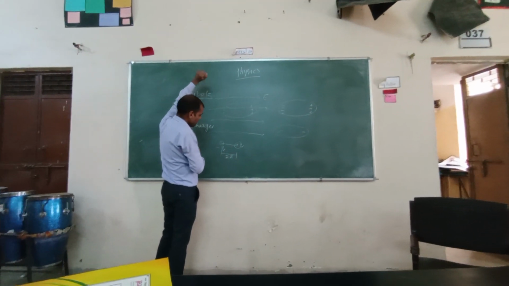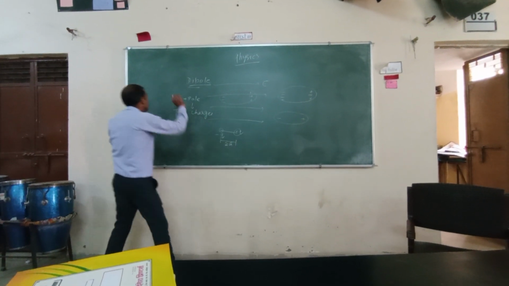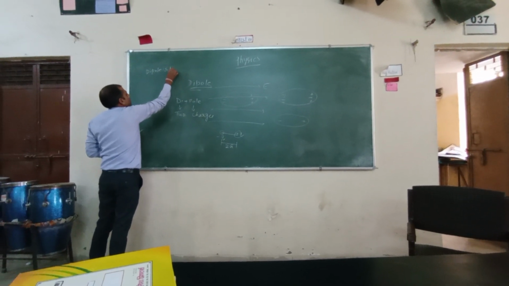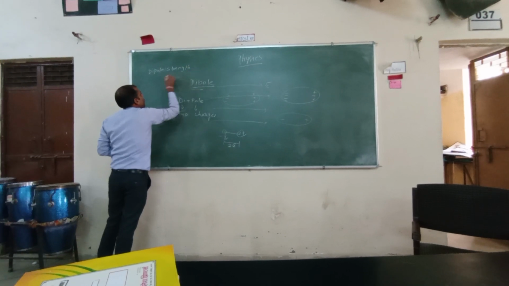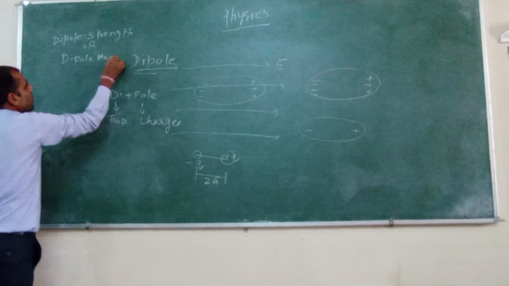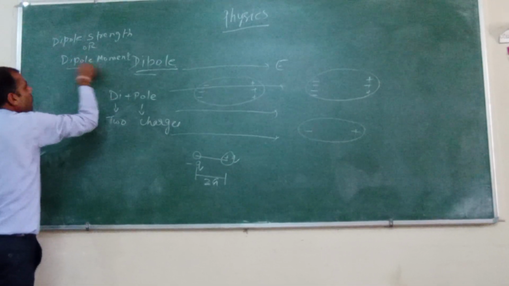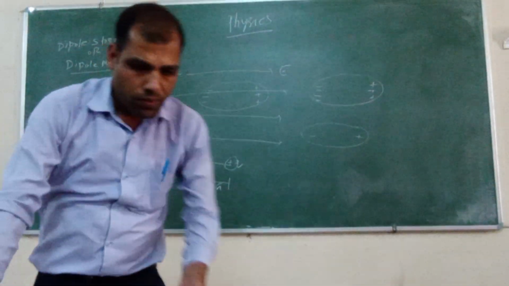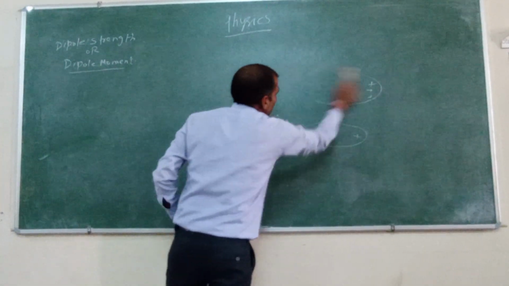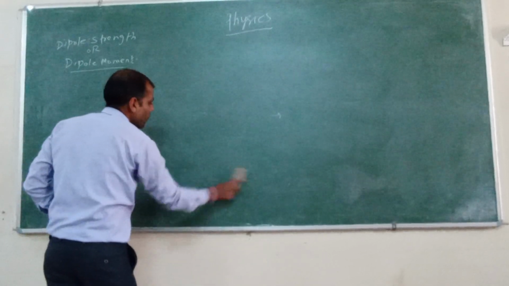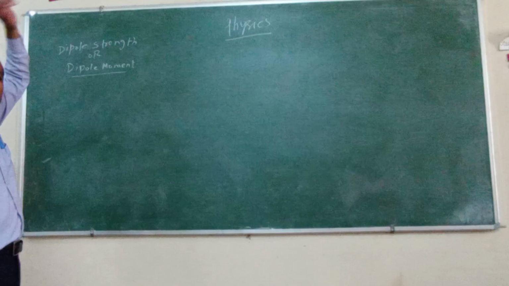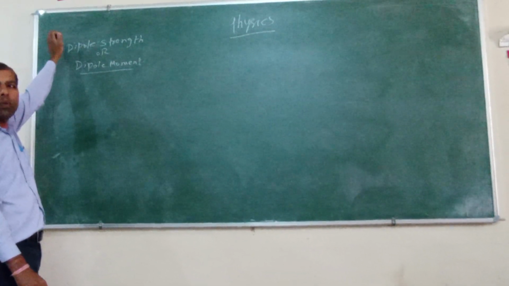Now the next term that we are going to study is dipole strength, or dipole moment. The dipole which you have formed with the help of a uniform electric field, how strong this dipole is, how strong its strength will be, that is given by the dipole moment.